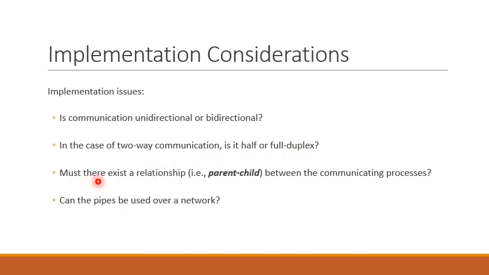Another issue is, must there exist a relationship between the communicating processes? That is, the processes that are going to use a pipe for communication, should they have any kind of relationship? For example, should they have a parent-child relationship, or should these processes be siblings to each other? So this issue also needs to be considered to design a pipe.